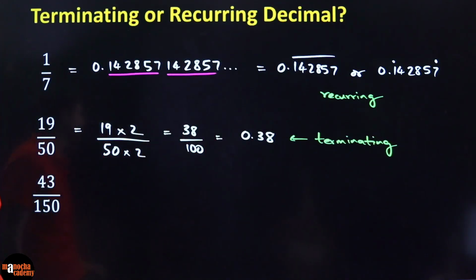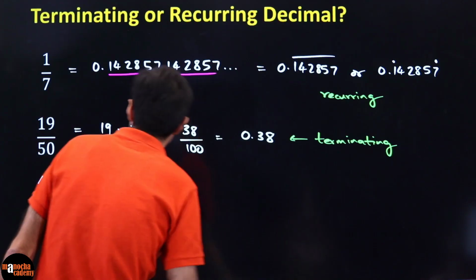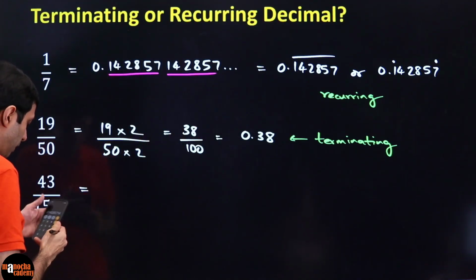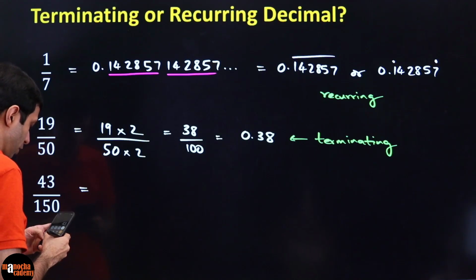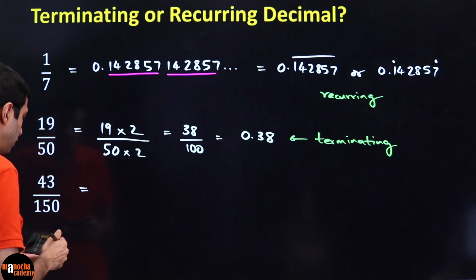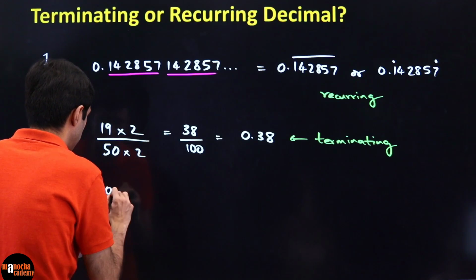What about the last one? 43 by 150. So please check it. Again, I'm going to be a bit lazy here and do the division 43 by 150 with the calculator. And don't do this, I'm just doing it to save time.